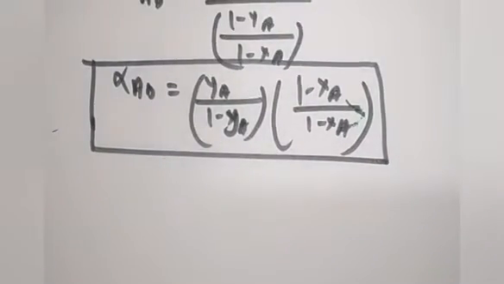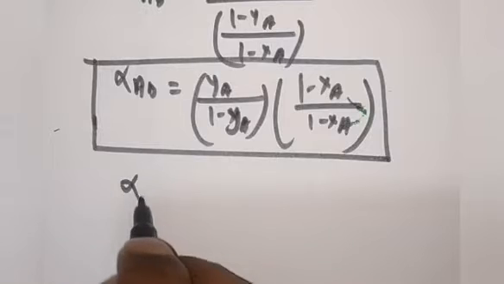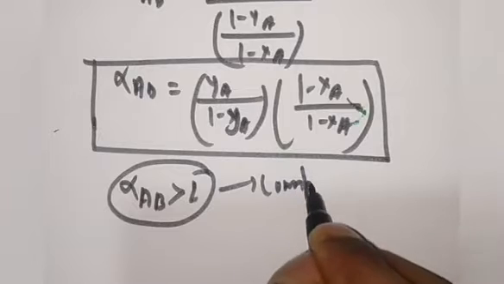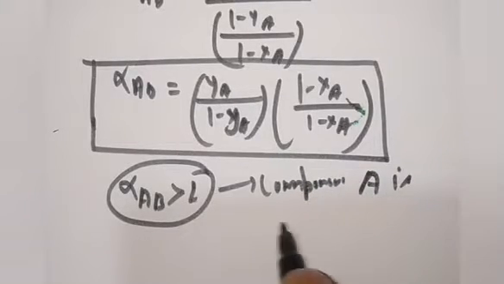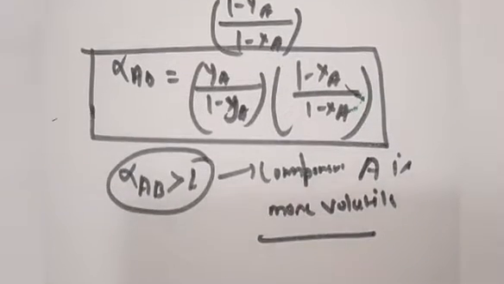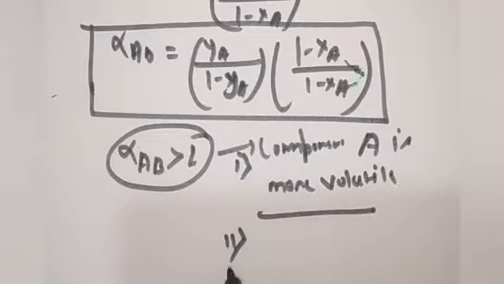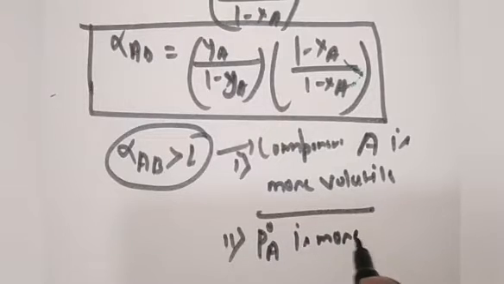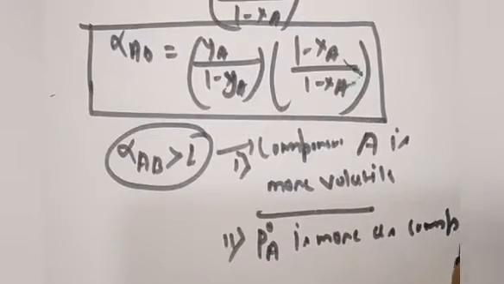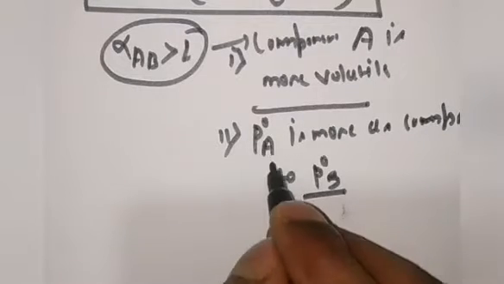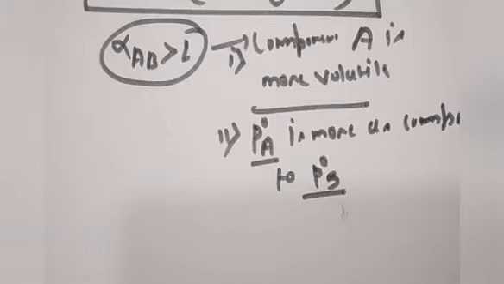Just understand one thing. What is the relative volatility? If a substance has alpha AB greater than 1, then component A is more volatile. That is the first point. The second point is, if component A is more volatile, then the saturation pressure P naught A is more as compared to P naught B. It will exert more vapor pressure in the vapor phase as compared to component B. So that was the concept regarding relative volatility.